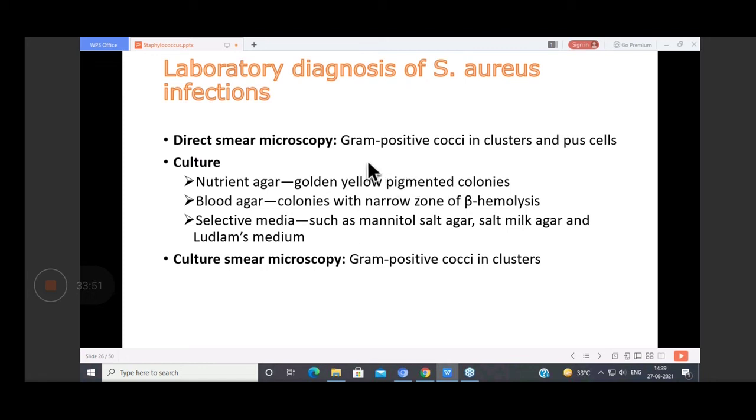So we will do the gram stain. तो ग्राम स्टेन में हमें क्या मिलेगा? मैंने बताया था जैसे grape like structure मिलेगा, तो they will be arranged in clusters. And in direct microscopy you will find these cocci in clusters, and along with this you will find the pus cells.